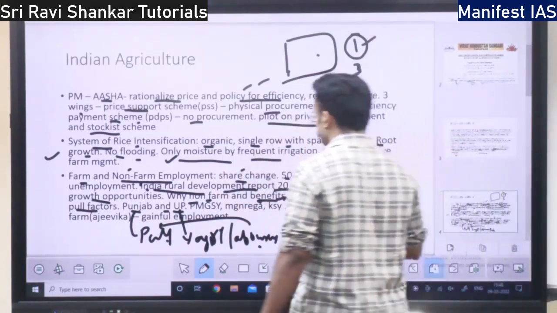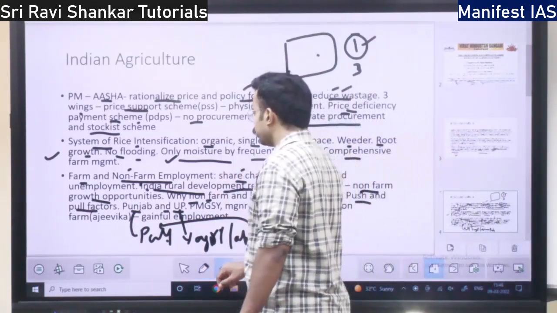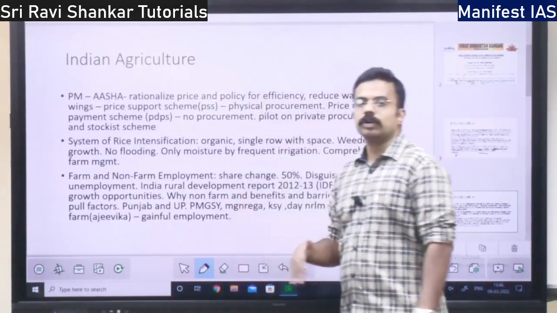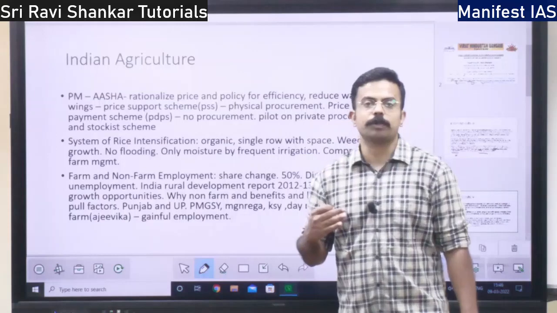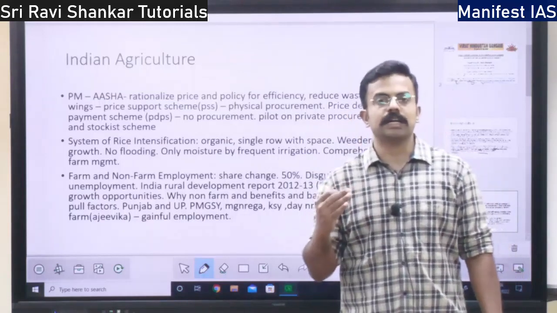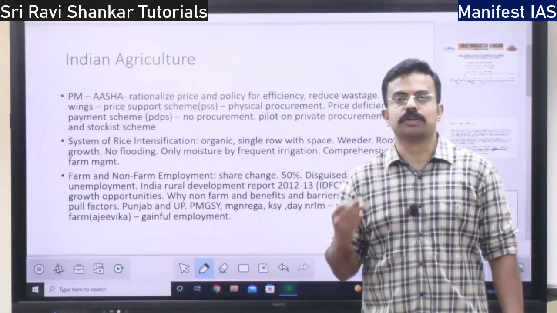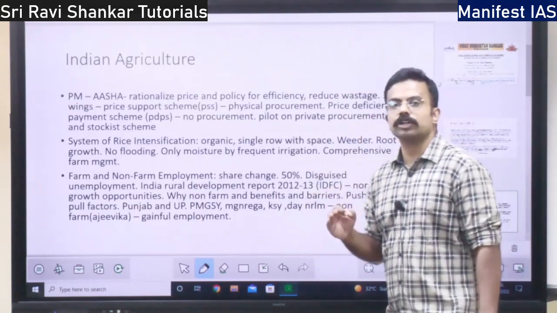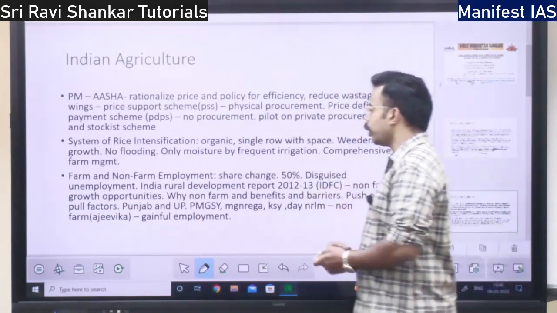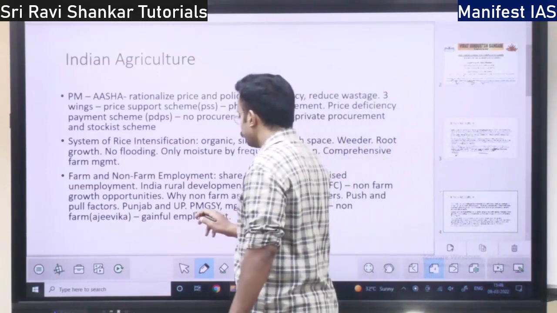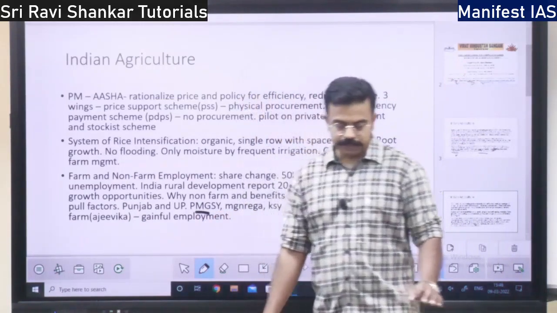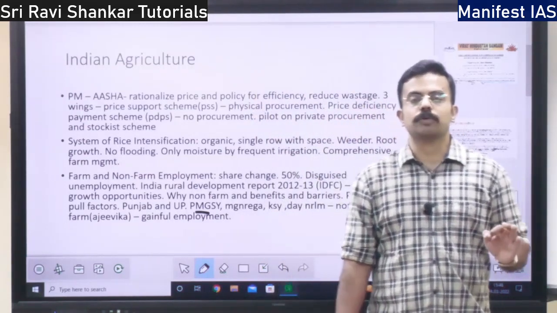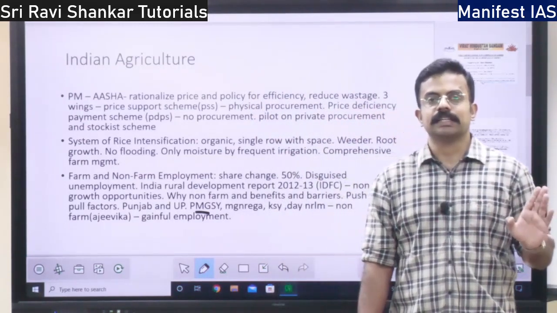Okay. Then, with respect to non-farm employment, how is non-farm employment supported by the government? What are the provisions or schemes devised by the government to promote non-farm employment, right? The first scheme is the Prime Minister Gram Sadak Yojana, that is laying of roads to all the villages, right?